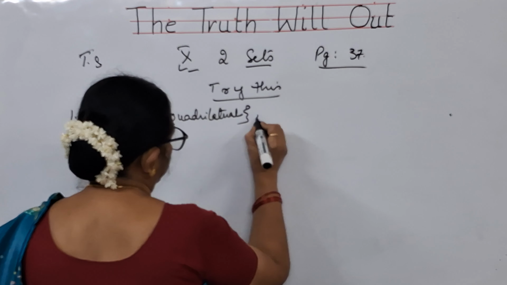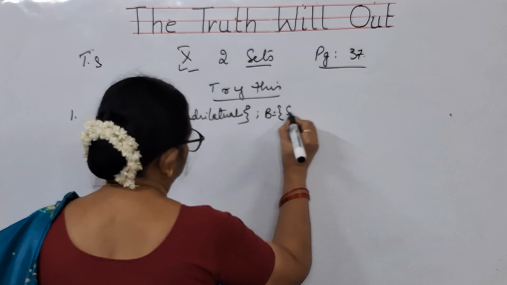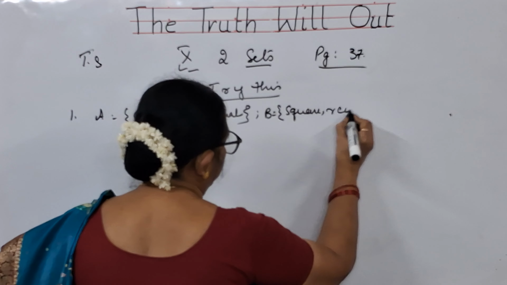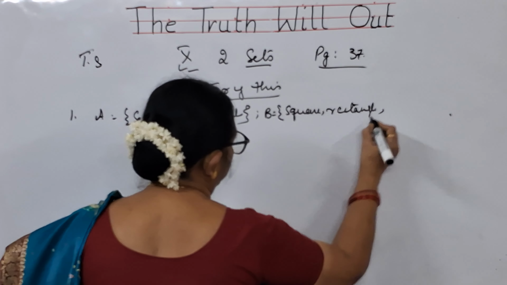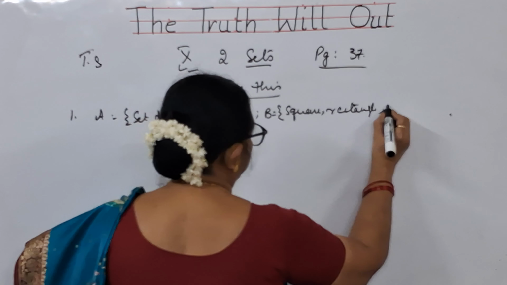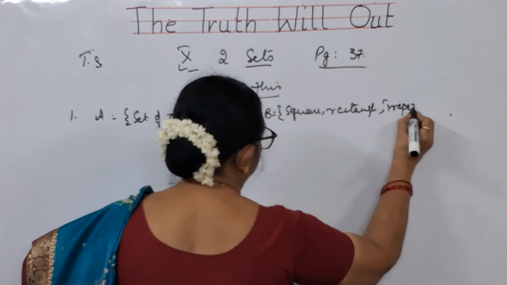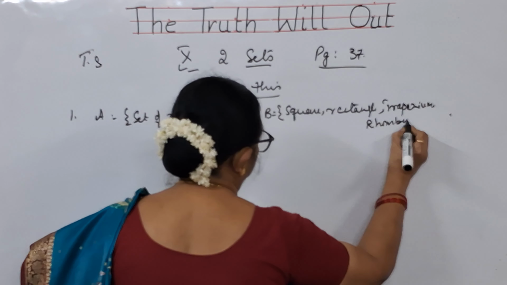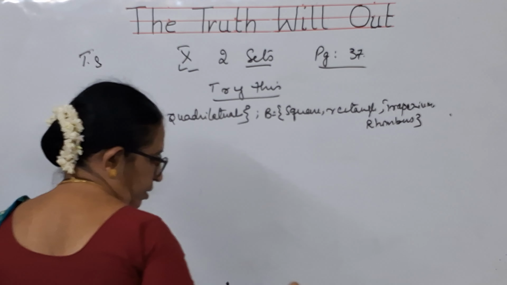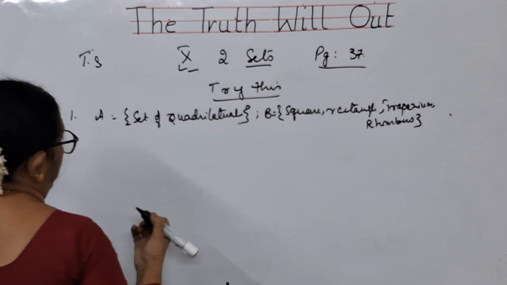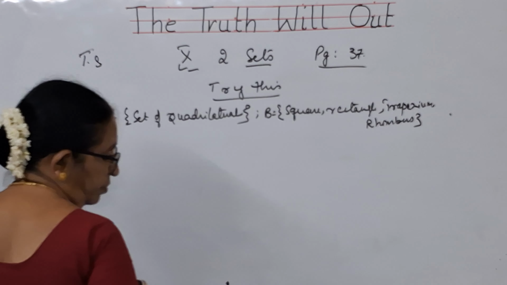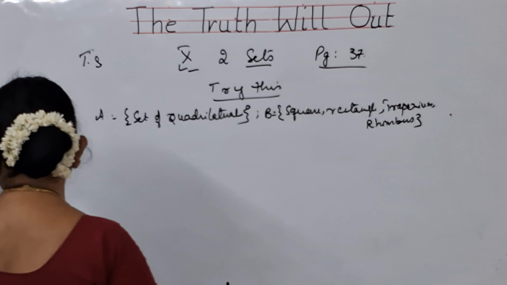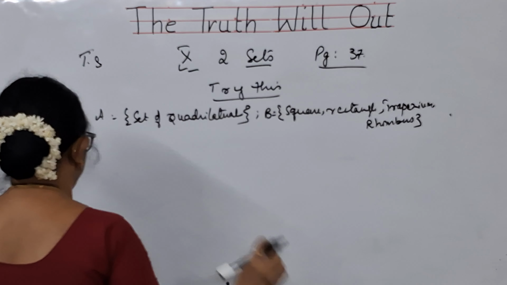And B is, they have given square, rectangle, trapezium, rhombus. These are the elements. State whether A is a subset of B or not. A is a subset of B or B is a subset of A. That you have to state. Which is a subset? A is a subset or B is a subset.